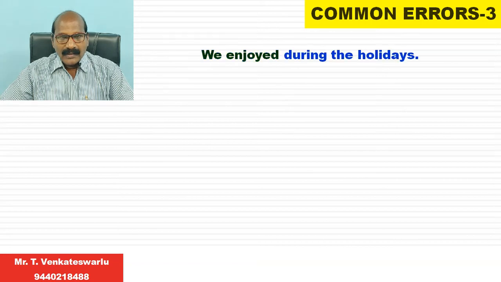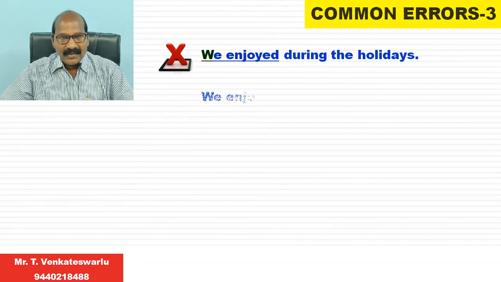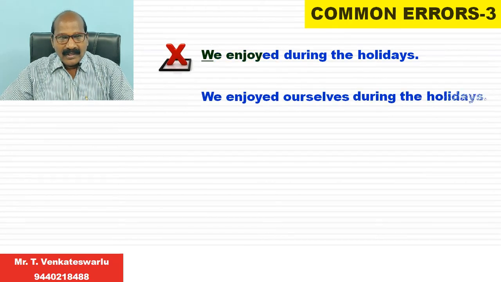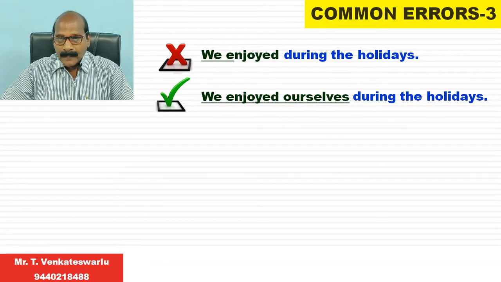Next, "We enjoyed during the holidays." It's a wrong expression. The right expression is "We enjoyed ourselves during the holidays." The reason is the verb enjoy is a transitive verb.